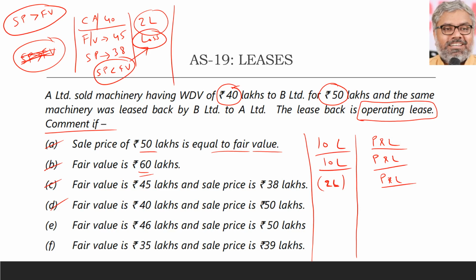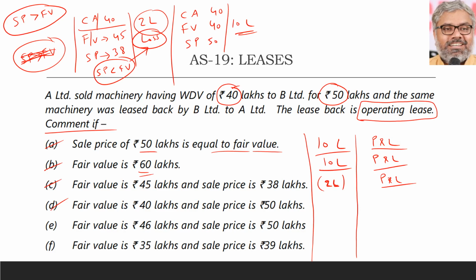Then point number D. See, carrying amount is still the same. Carrying amount is still 40. Then fair value is how much? 40 lakhs also. Then sale price is 50 lakhs. First point, what is this? Profit or loss? There is a profit of 10 lakhs. That is the first point you should identify. Carrying amount 40 lakhs, sale price 50 lakhs. That means there is a profit of 10 lakhs.